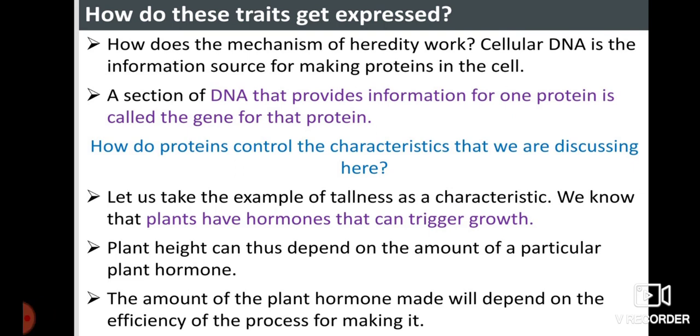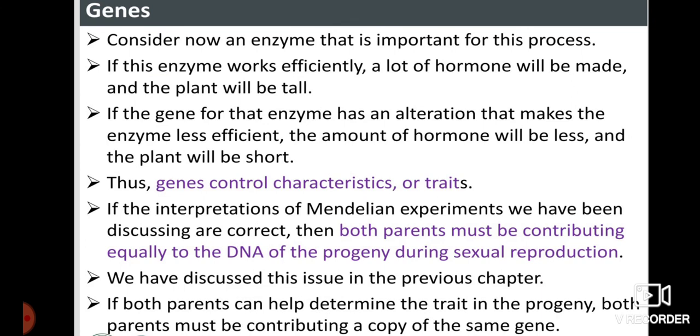The amount of the plant hormone made will depend on the efficiency of the process for making it. So here the genes play a very important role, as they carry a particular protein characteristic. When these proteins are synthesized, they will play a very important role in the expression of the gene characteristic features.